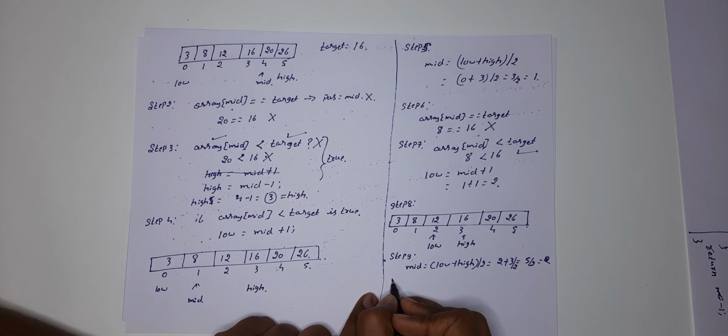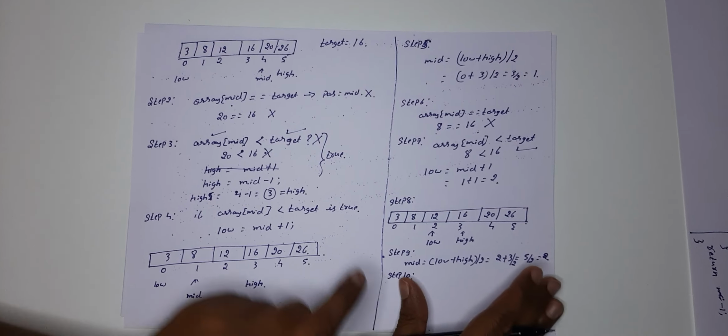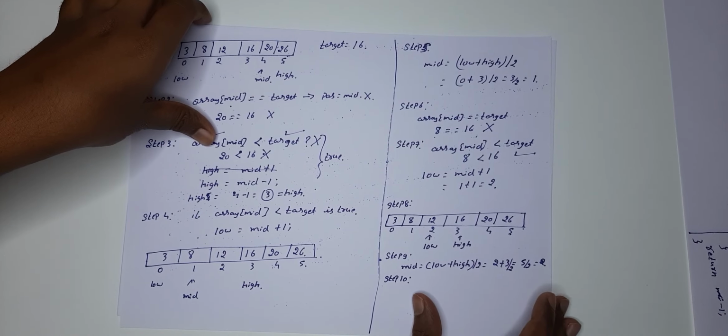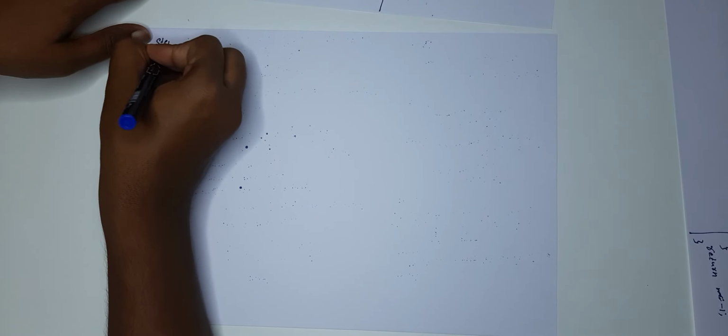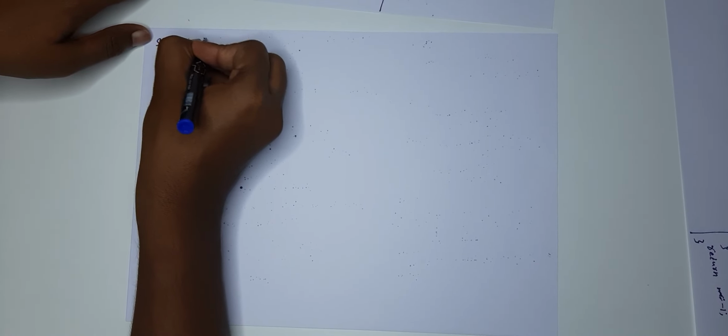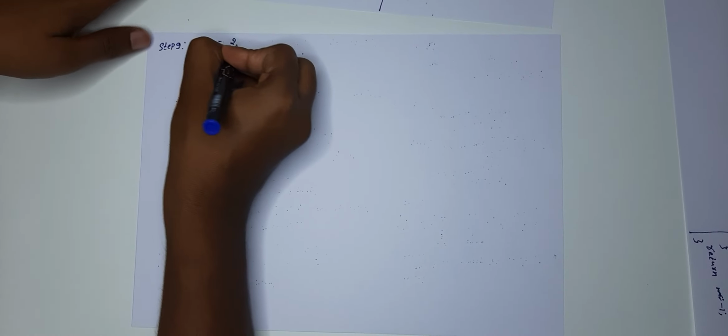So now step 10. Let me update it in a new page over here, and I'll just take it as a reference. We were about to write at step 9, where we got mid as 2.